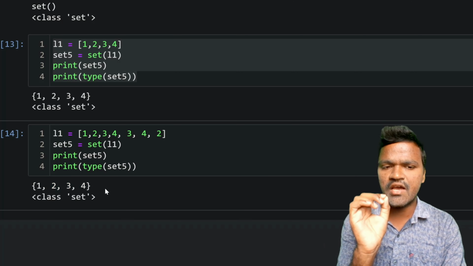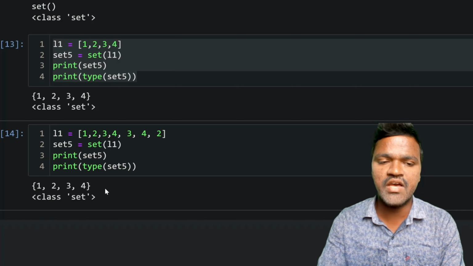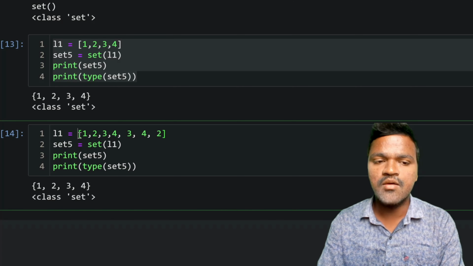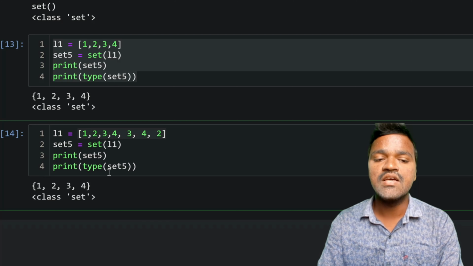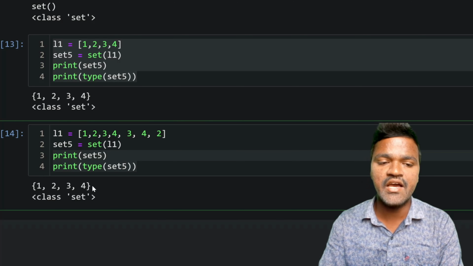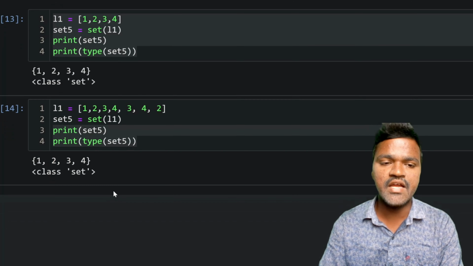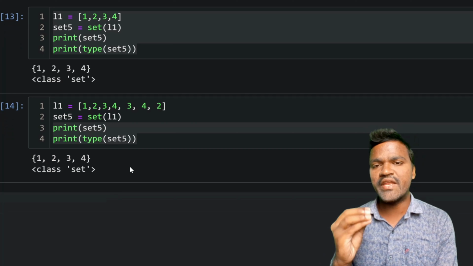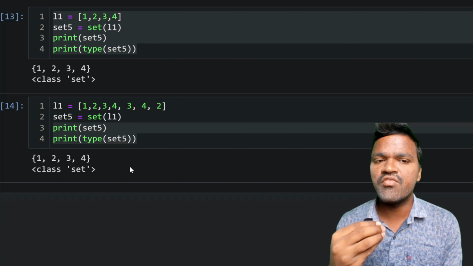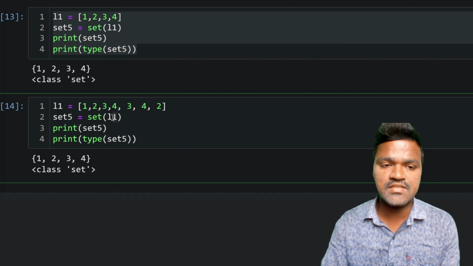So you can understand this result as: though we pass elements which are repeated to the set, when we convert that into a set, we get the unique elements only. This is one of the important things that you need to consider. By this you can understand one of the ways to create a set is by passing an iterable to the set method.